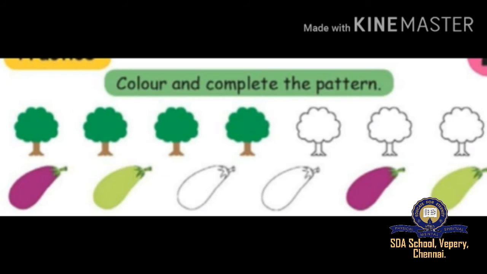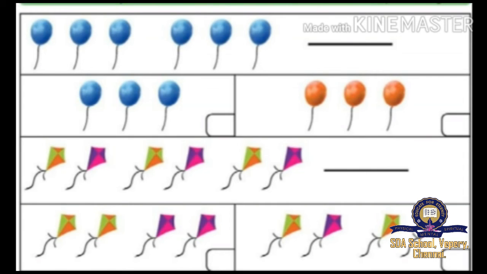Okay, you have to color it in 2 different colors, the violet and the green one. Okay, children, got it? Now let's test how well you understand the patterns. See the picture.